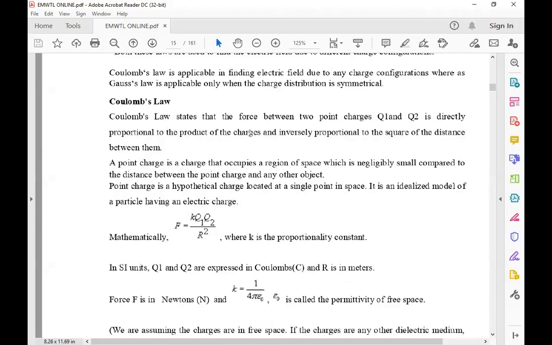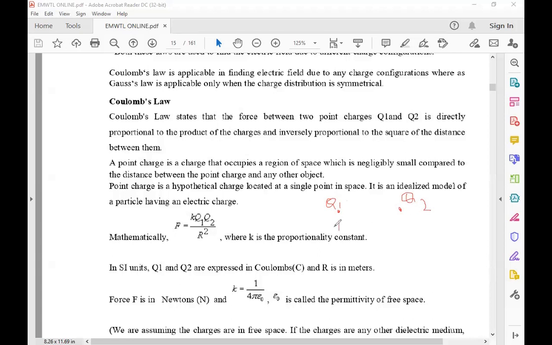Let us take one point in space with charge Q1, and another point with charge Q2. Coulomb's law gives the force between the two charges Q1 and Q2.